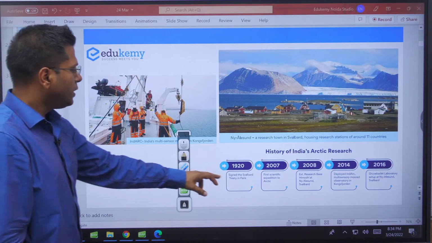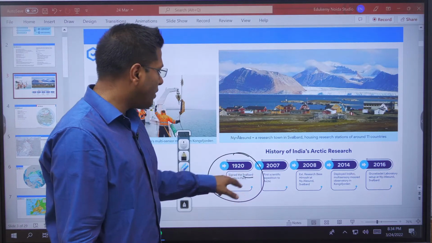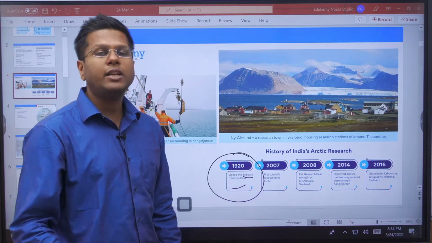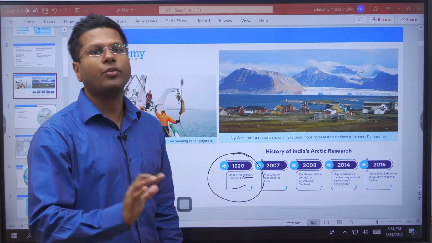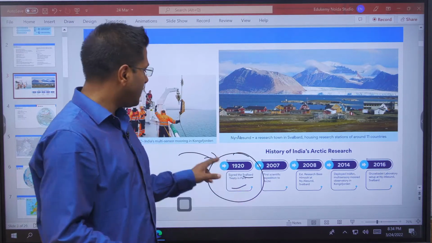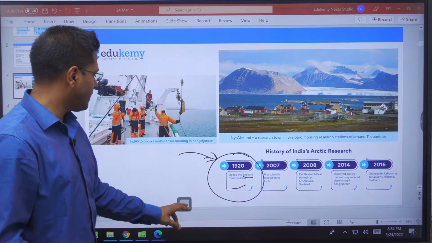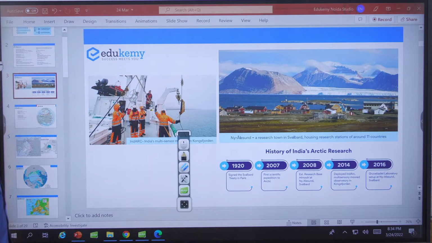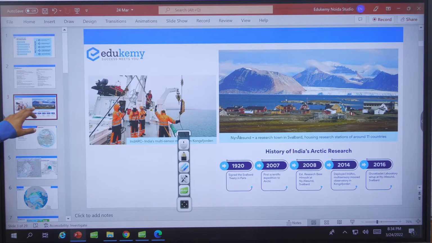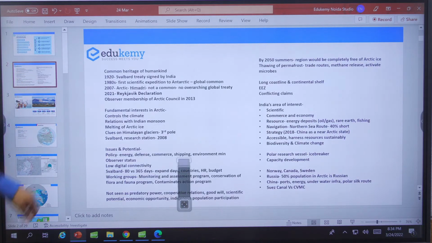Under the Britishers, India had signed the Svalbard Treaty in Paris in the year 1920, when India was not a sovereign nation, it was under the Britishers' control. So India does have certain rights under the Svalbard Treaty where we can go and do some fishing activities in case the government is interested. But it is a little too far, isn't it? Little too far for fishing, but not too far for scientific endeavors, research and development, and gaining some edge over competing nations like China. All right.